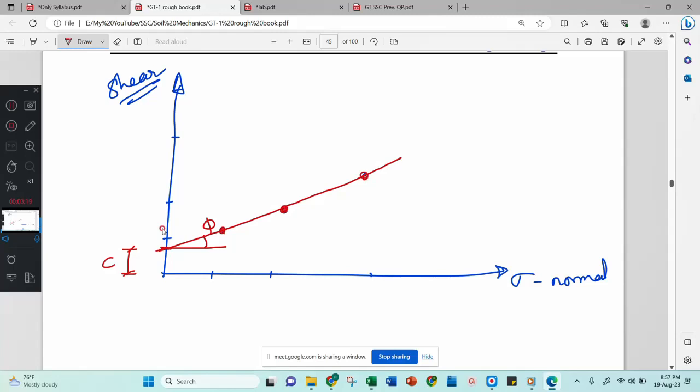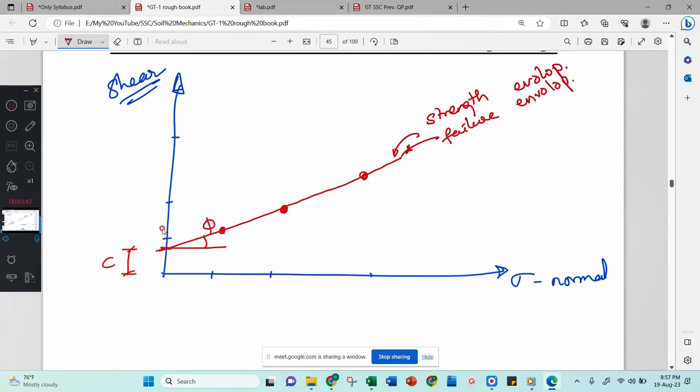These points are strengths. Therefore I will call this line the strength envelope, or it is also called the failure envelope. Strength envelope you can call, otherwise failure envelope you can call.